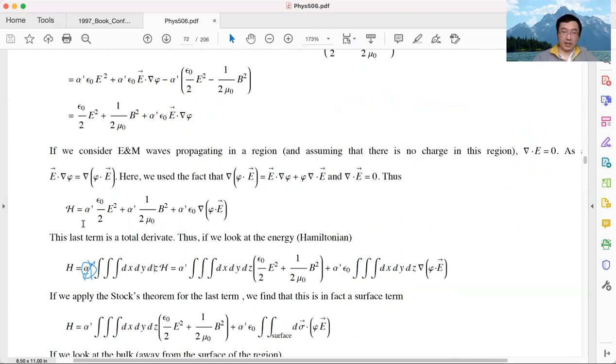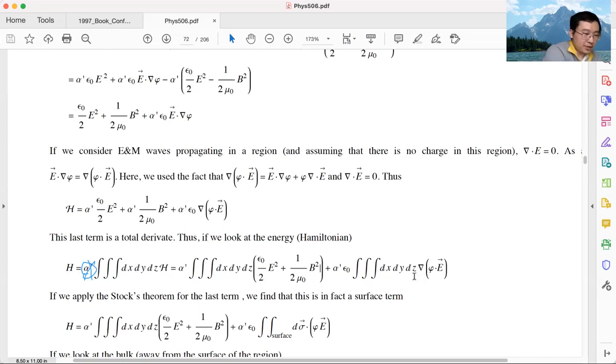This curly H we calculated is the Hamiltonian density, it's Hamiltonian per volume. And the total energy of my system is the Hamiltonian density, the energy density, integrated over the entire space. And if you do the integral over the entire space, the first two terms give you this, and the last term gives you this. Again, I should put the dot in front of phi. Sorry for that, but it actually doesn't change any of our final conclusions.